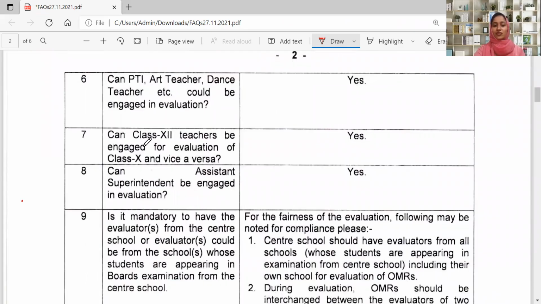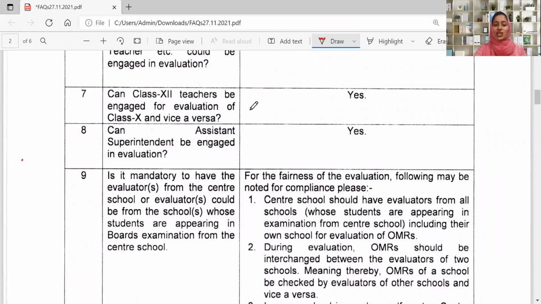Can PTI, physical education teachers, art teachers, dance teachers, music teachers, etc. be engaged in evaluation? Yes, they can be engaged in evaluation. Can class 12 teachers be engaged for evaluation of class 10 and vice versa? Yes, class 12 teachers can be engaged in evaluation work. Can the assistant superintendent be engaged in evaluation? Yes, the assistant superintendent can also be engaged in evaluation.